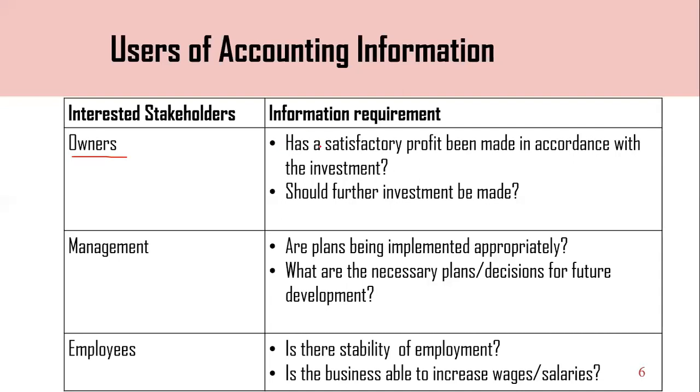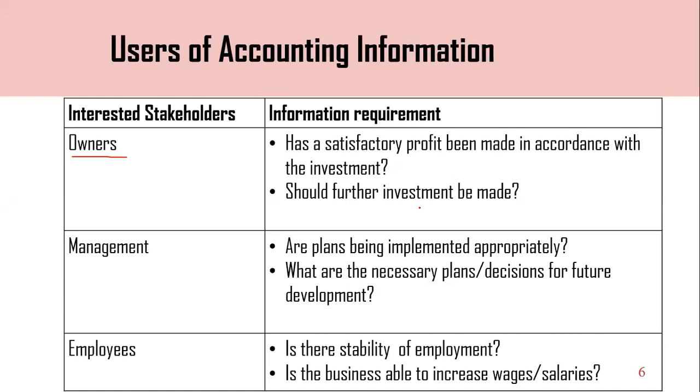Then they need to know whether the company is having satisfactory profit or not according to their investment. They need to see that there is a satisfactory profit relative to their investment. Otherwise, if they are making losses, they can withdraw from that business. To measure and check that, what is required? This information, the accounting information, right?